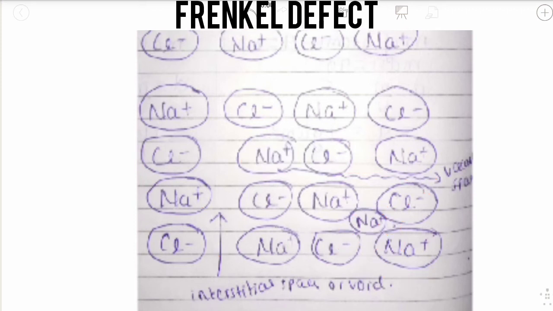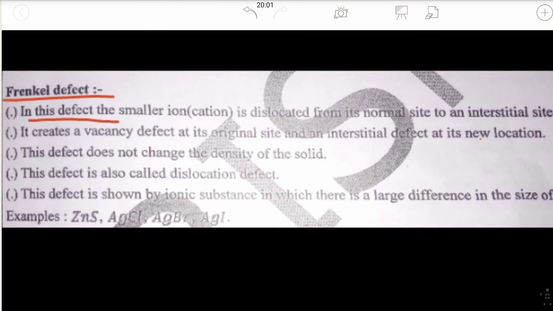In the Frenkel defect, the smaller ion is dislocated from its normal site to an interstitial site. It does not change the density of the solid, and this is also called dislocation defect. The smaller ion, that is Na plus, has been dislocated from its normal site and went to an interstitial site.